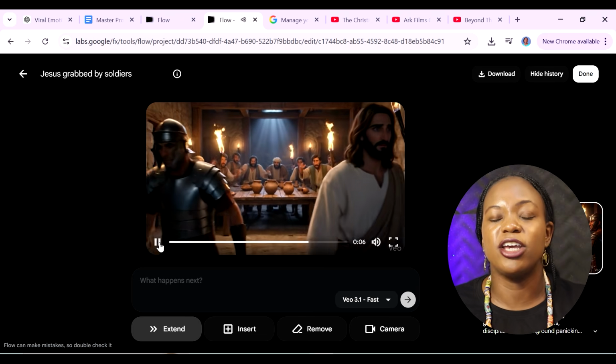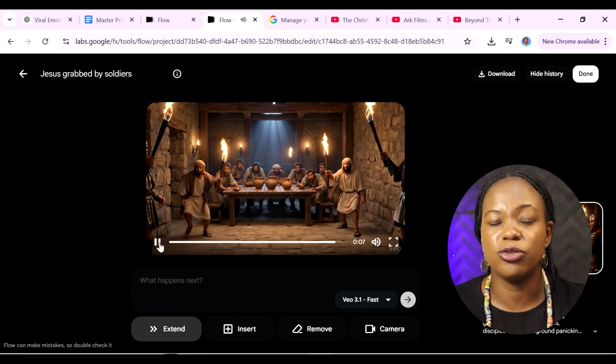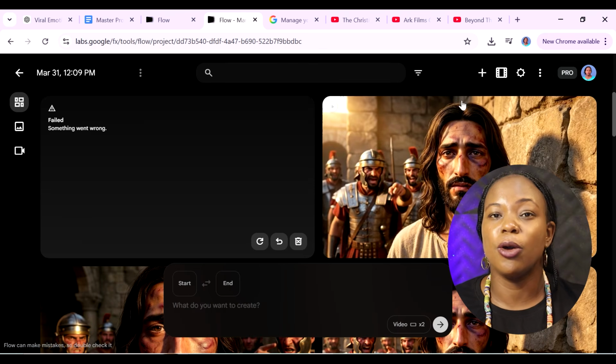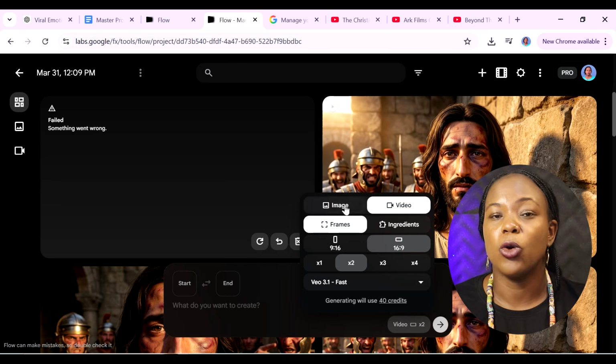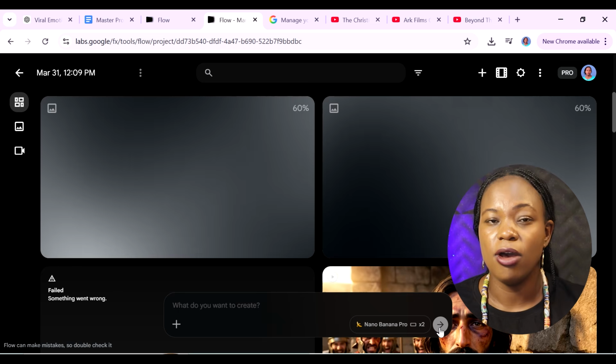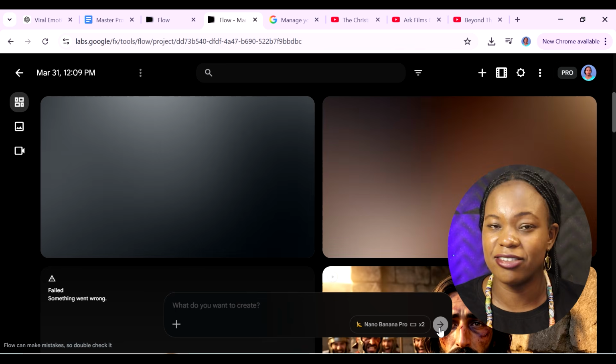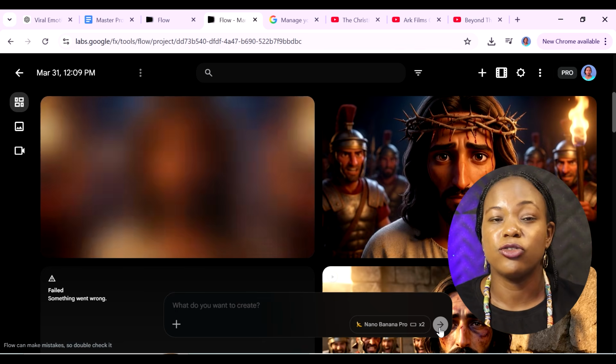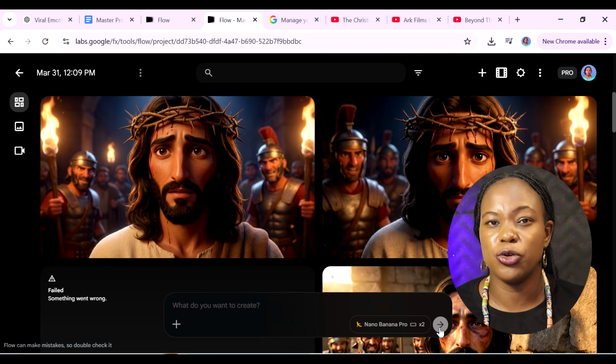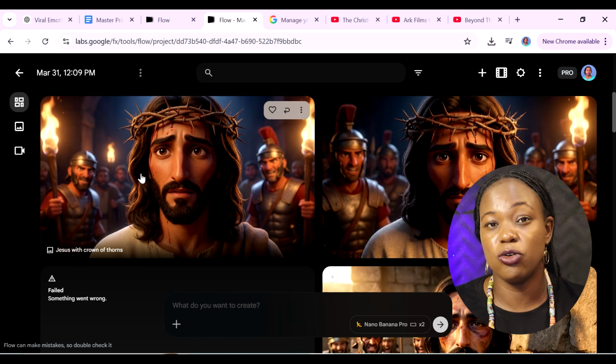When it comes to editing, you can decide which one you want to use. I also asked ChatGPT to make a few changes to the image prompts, because I realized somewhere in scene 4 that I did not have the crown of thorns on Jesus. So I asked it to generate that scene so that it makes sense when we're telling the story. So you can see Jesus and the crown of thorns here.